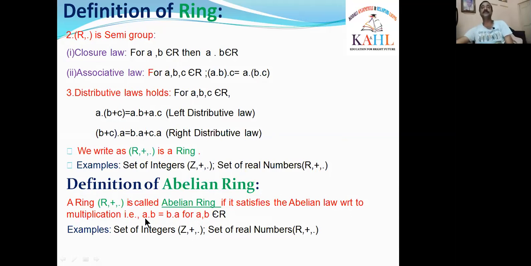What is the abelian law? A dot B is equal to B dot A for all A comma B belonging to R. For any two elements A comma B belonging to R, A dot B is equal to B dot A. This is the abelian law with respect to multiplication. A ring R along with the abelian law with respect to multiplication is called an abelian ring. The examples are the same as for the ring: the set of integers Z with plus dot and the set of real numbers R with plus dot are both examples of an abelian ring also. So students, here we have the two definitions, ring and abelian ring. Now we are going to theorem 1.